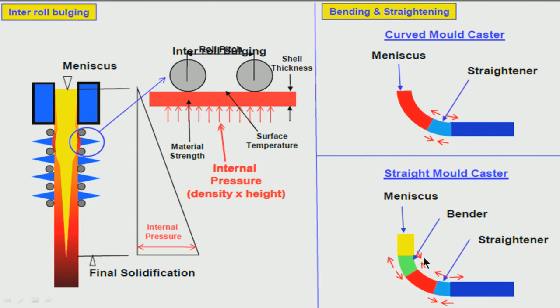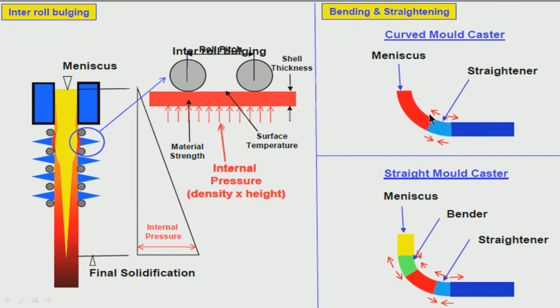what type of stress? It is a compressive stress. Here outer radius during the bending, this is a tensile stress. So, you just see this is not uniform because of the bending. Everything was uniform when it is vertical, again everything will be uniform when it is horizontal, but in the process of bending, at the inner radius of the caster, there is a compressive stress on the shell, in this portion there is a tensile stress, and in between there is no stress at all. So, first there is bending.